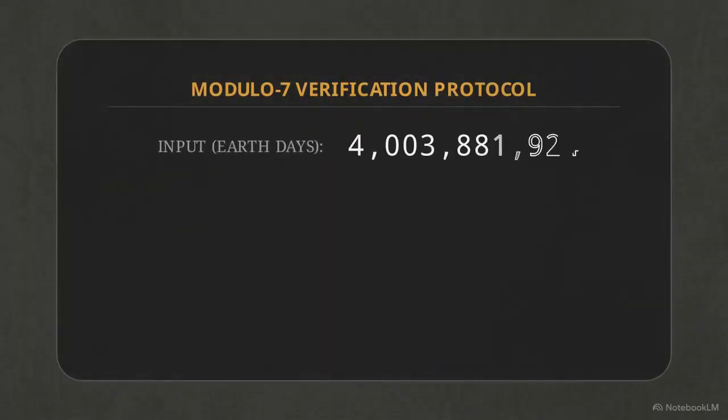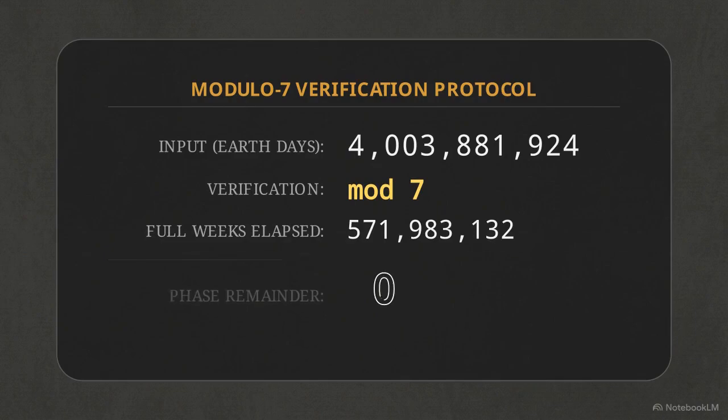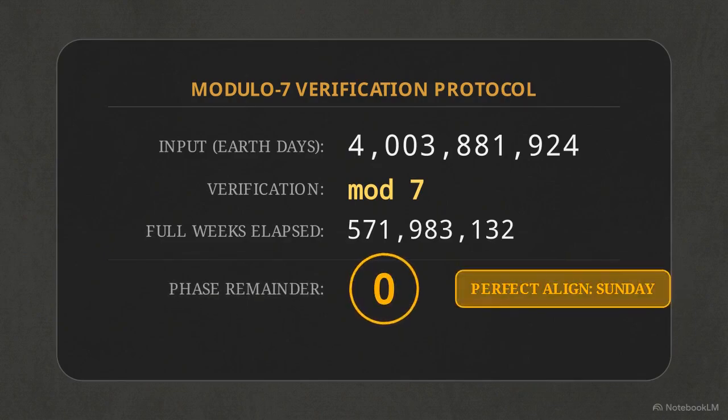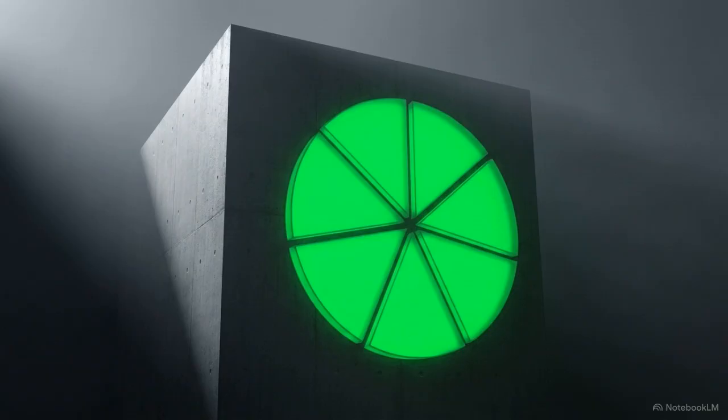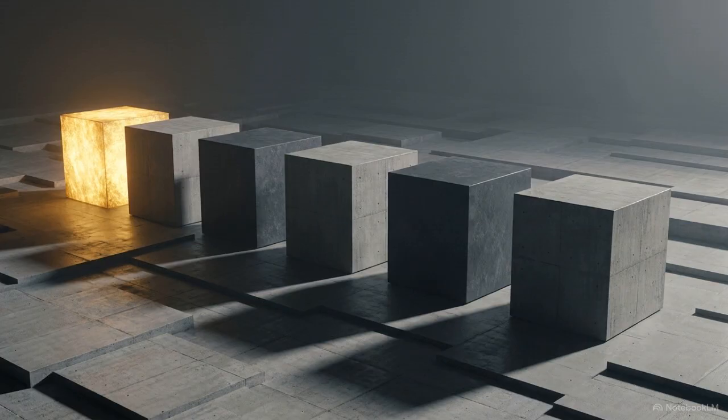We process the integer through a modulo 7 audit to determine its position in the weekly cycle. The calculation returns a remainder of 0. The integer is perfectly divisible by 7. In a 7-day system starting on Sunday, a remainder of 0 indicates a perfect Sunday alignment.